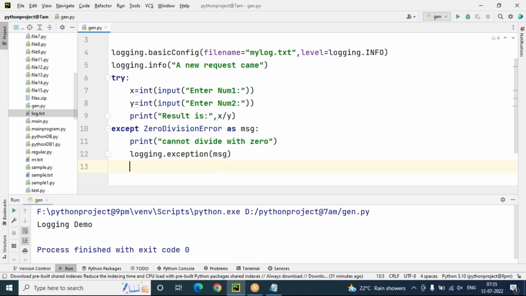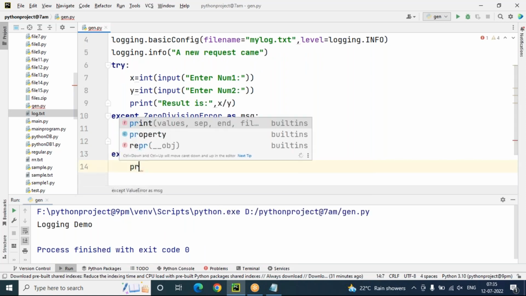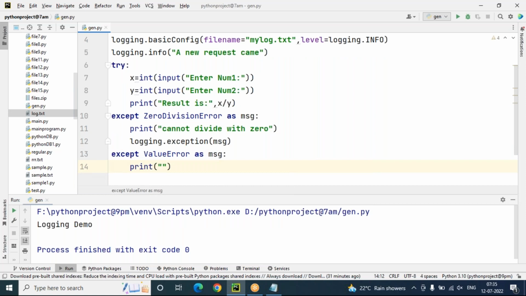So automatically, line number 12, when we execute, the exception message will be stored into which file? The log file, automatically. What is the log file? mylog.txt. And there is a chance to get another exception here. So except block, ValueError as message I'm taking. After that, print, I can say please provide int values only, I'm giving.